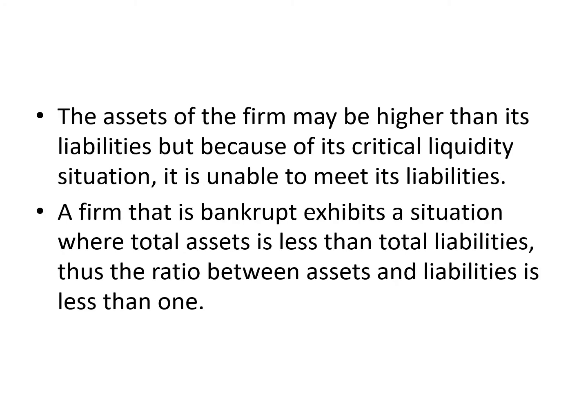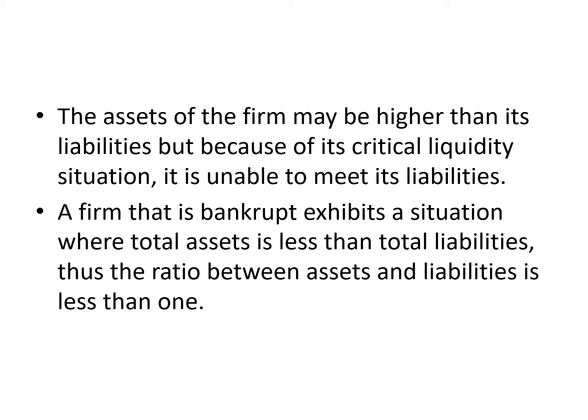Next, the assets of the firm may be higher than its liabilities, but because of critical liquidity, I don't have cash, so I am unable to meet my liabilities, and I am heading to corporate failure.